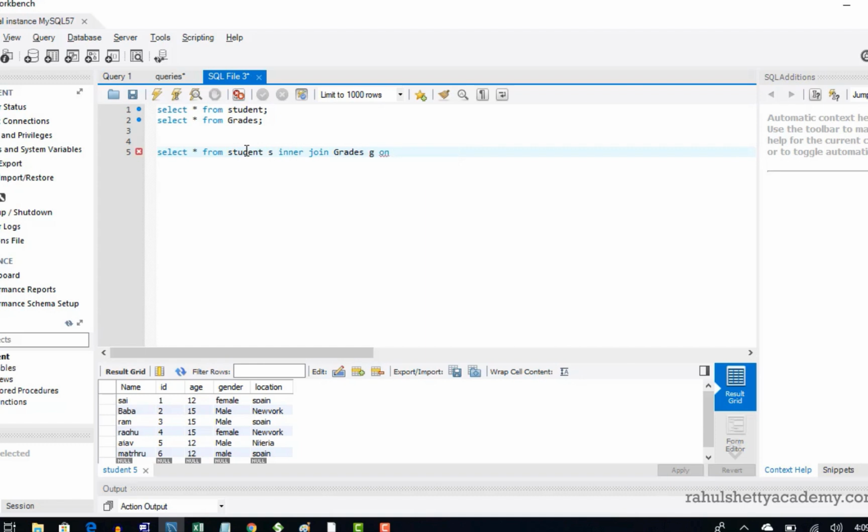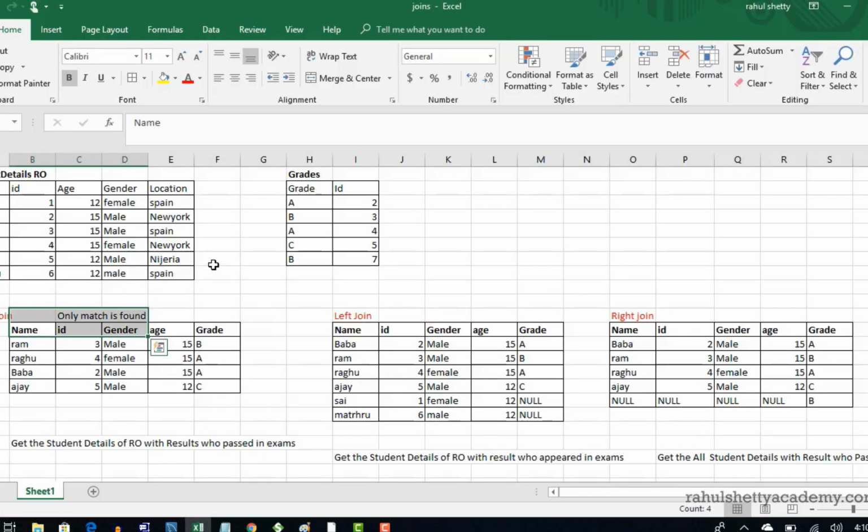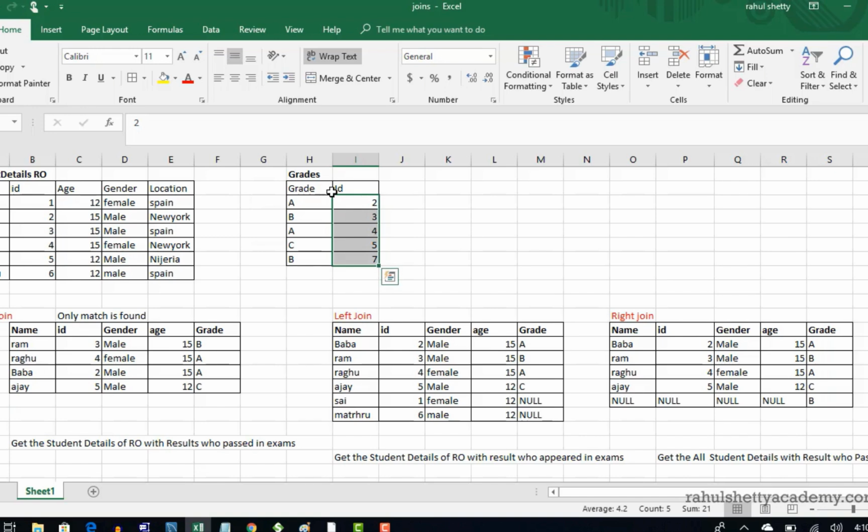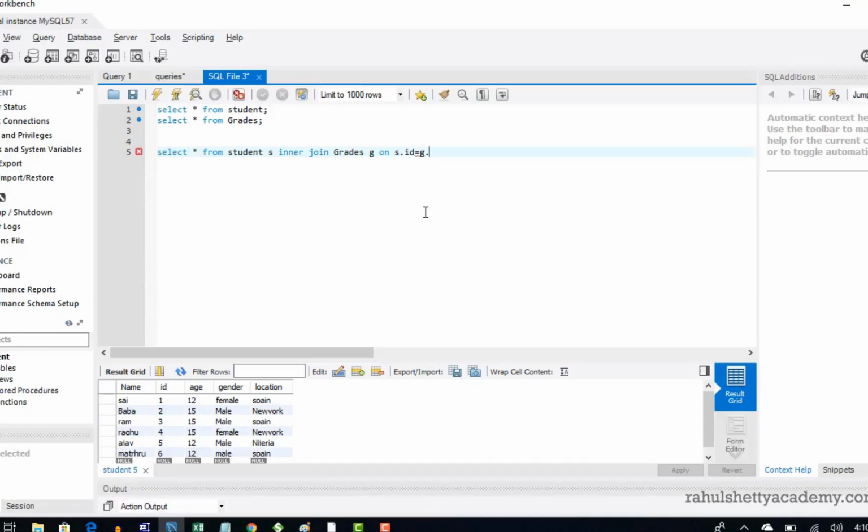Okay, on. So basically, on what basis you are comparing these two tables, you have to give this. So I am comparing based upon ID, right? You have to give that. Then only SQL can understand how to merge these tables into one single table. So basically, I am using student S join with grades G on S.id equals G.id. Perfect.